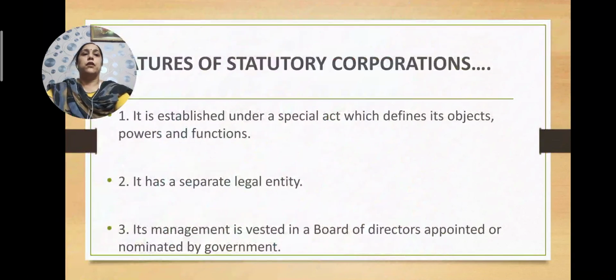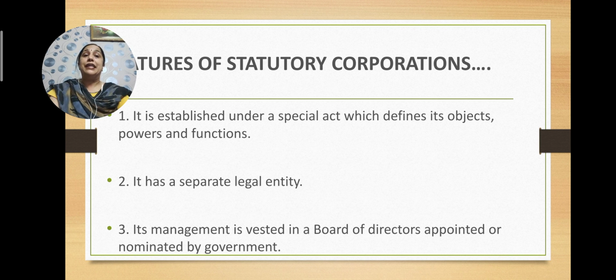Then the various features of statutory corporations. I told you the first feature of a statutory corporation is that it is formed under a special act. The objectives, the powers and the functions of the corporation are all defined by that very act, all written in that very act.